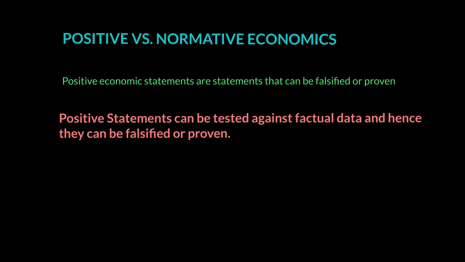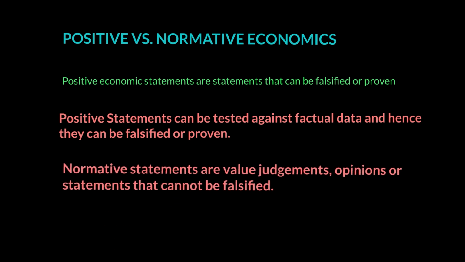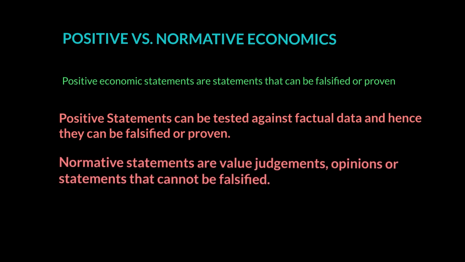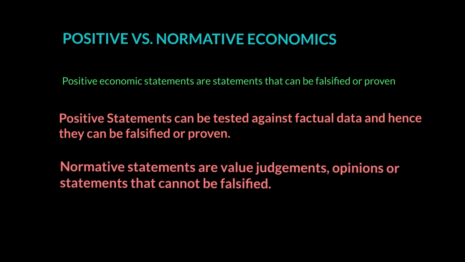On the other hand, normative economics is based on what we call normative statements. These are statements that are value judgments or somebody's opinion, or statements that cannot be proven right and wrong. For example, if I say I like burgers more than pizzas, now this is my preference. Can I prove it right and wrong? And the answer is no. Or can you prove it right and wrong? And the answer is no. Why? Because this is somebody's value judgment or somebody's preferences.